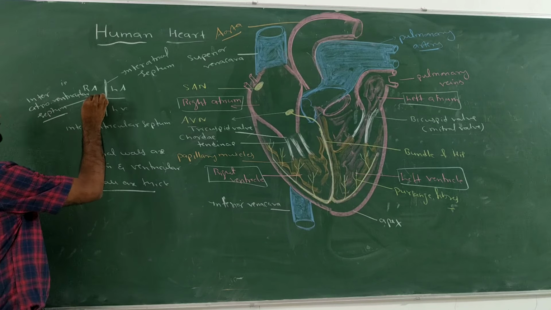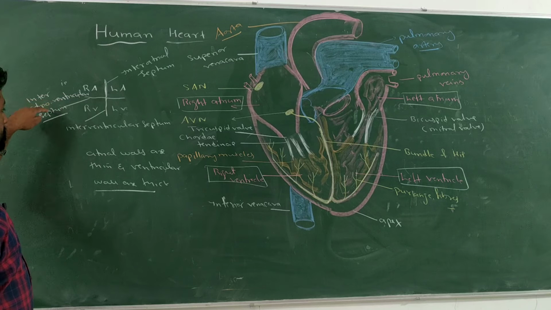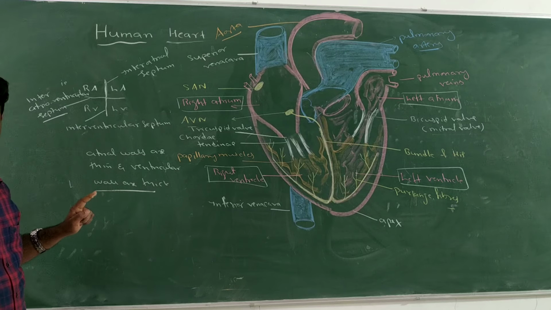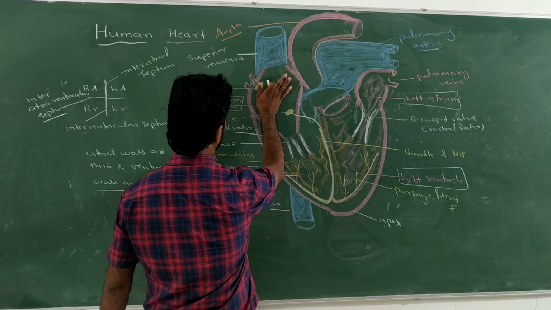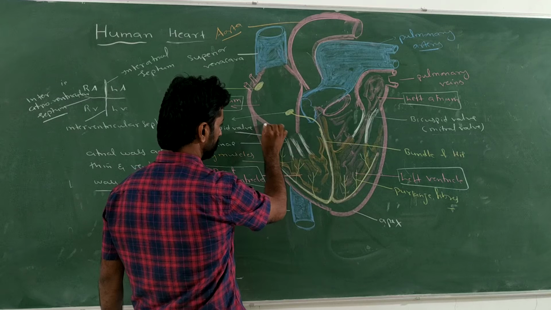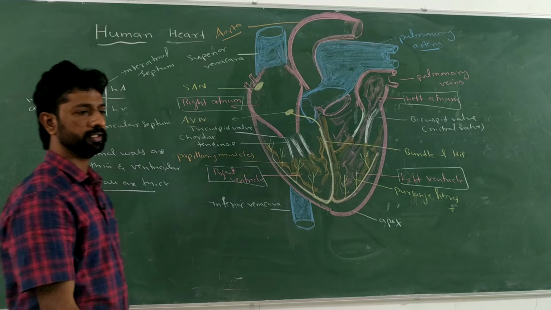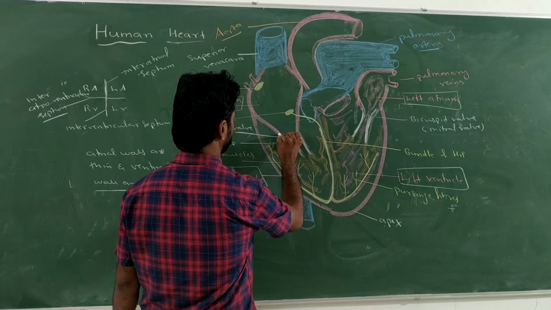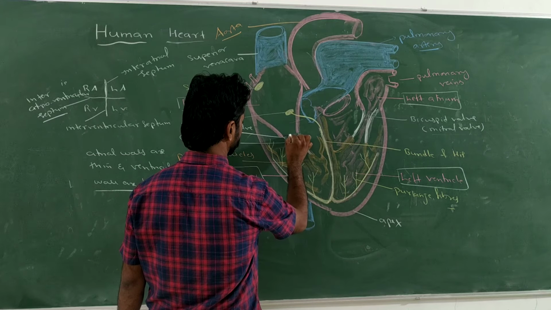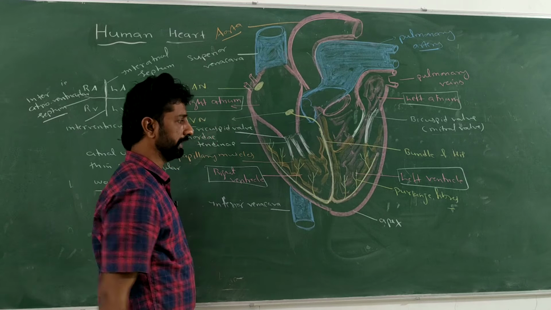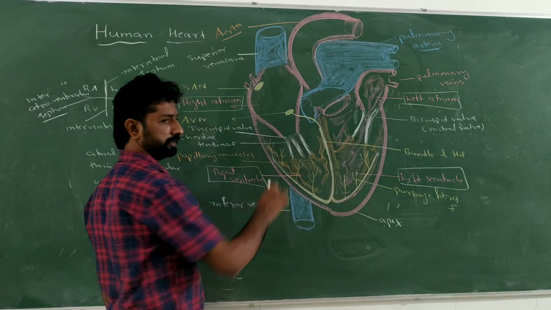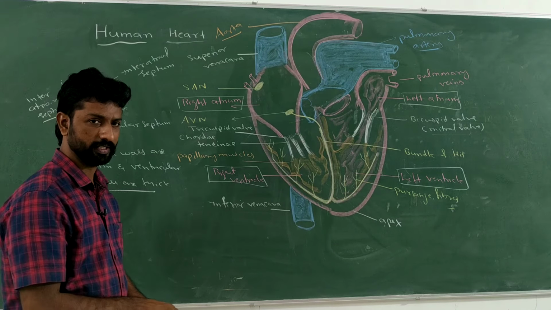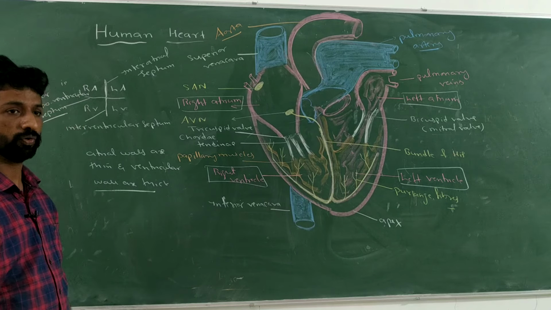And here we got to know that the interatrioventricular septum is present, that is separating the atria and ventricles of the same side, right? If the atrium is here, the ventricle is here. Between them the separating layer is called the interatrioventricular septum. That septum has openings into the ventricles. These openings are called AV valves. That is, the atrioventricular valves.